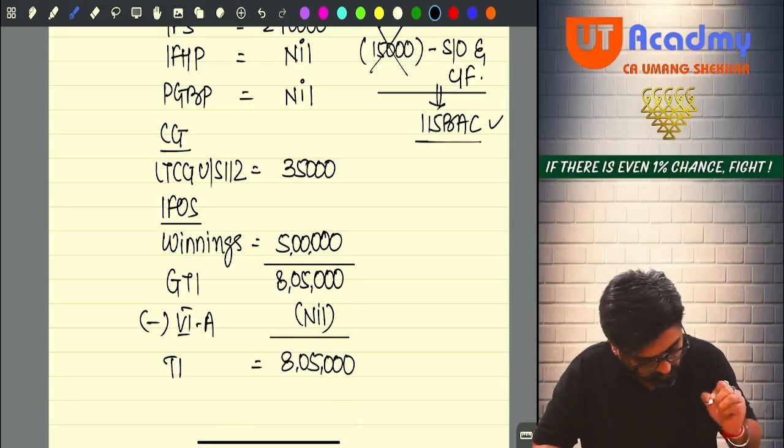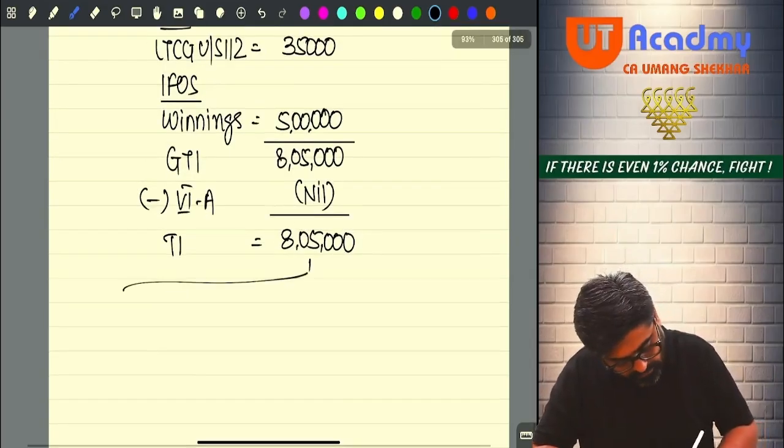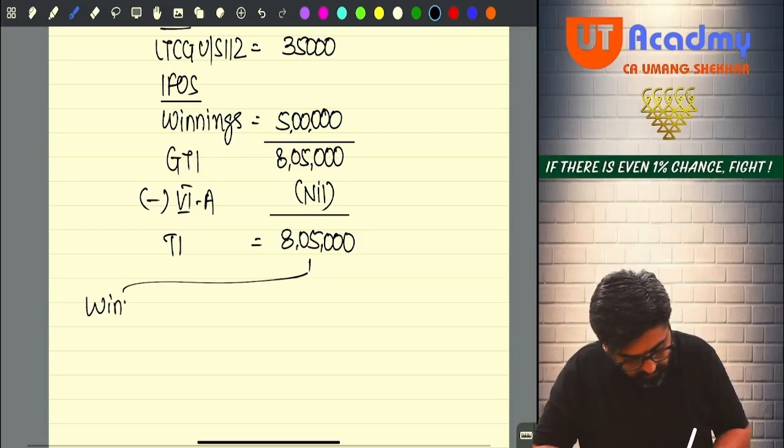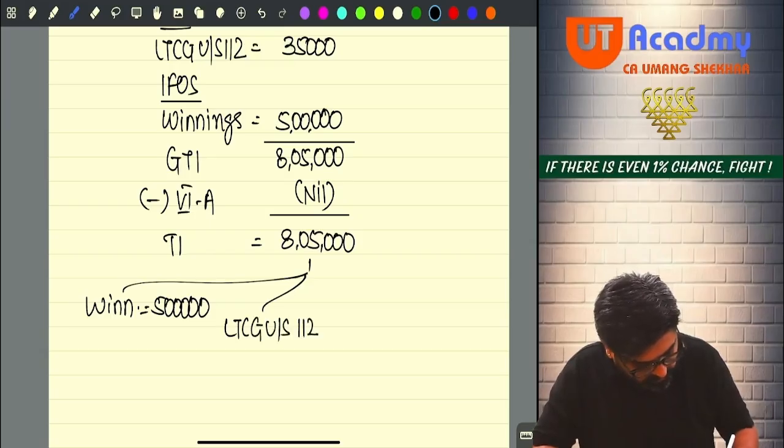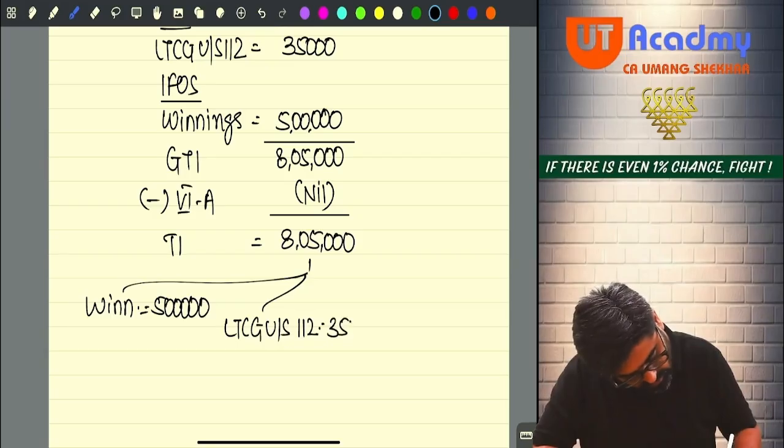Done, sir? Now out of 8,05,000, how much is the winnings? Winnings is equal to 5 lakhs. How much is my LTCG? Under section 112, it is 35,000.